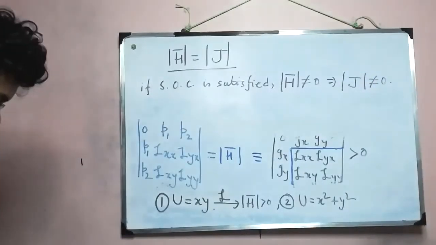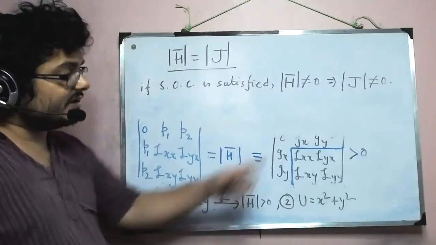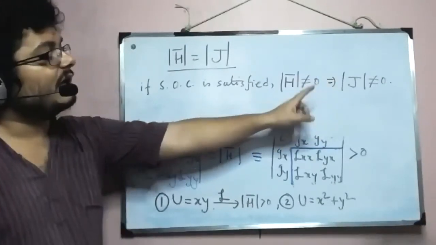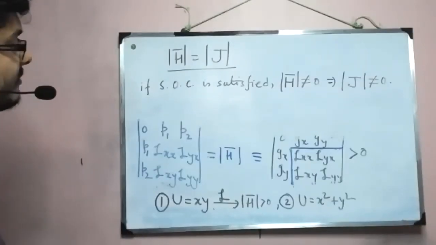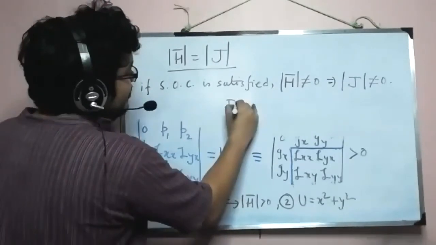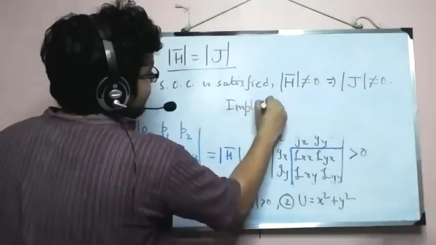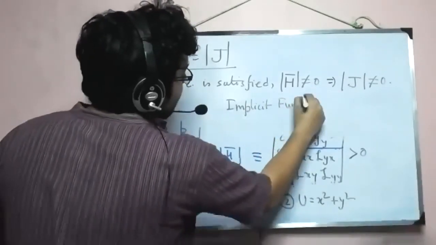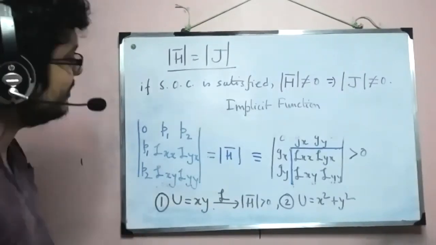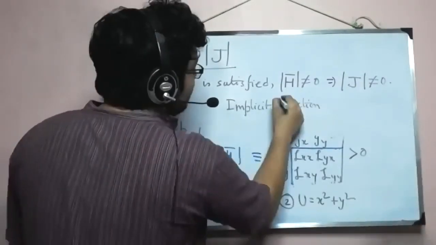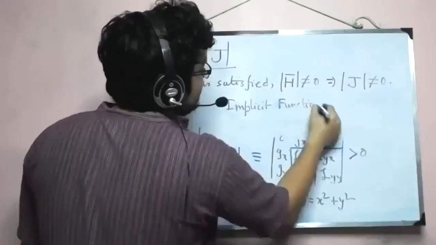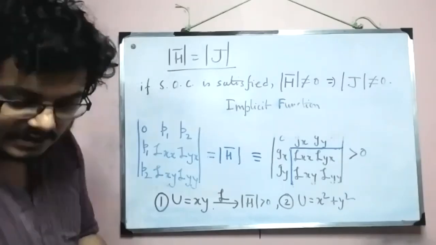So now this is important. Why? Because having a non-zero Jacobian always brings in our mind a theorem which is called the implicit function theorem. So that's how our mind goes, right? Whenever we see that the Jacobian is non-zero, the second phrase that comes in our mind is basically the implicit function theorem.